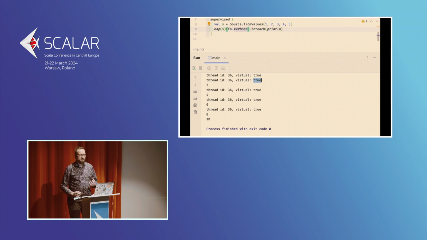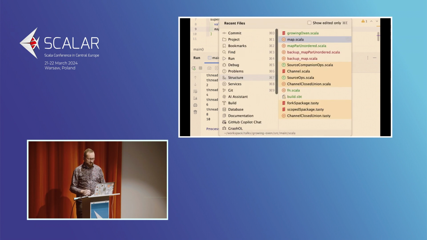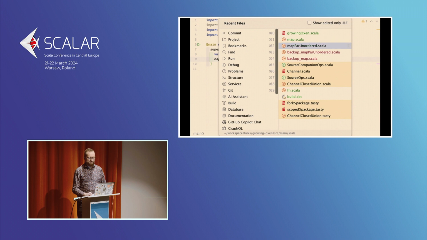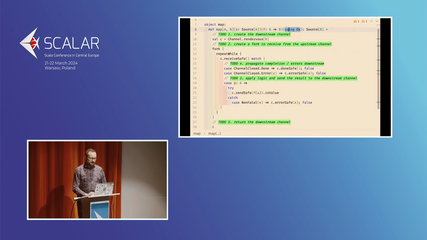So this was for the basic variant, how to implement probably the most basic operator, which is map. Now I want to go a step further and see how we can introduce some more concurrency here. So what we would like to do now is to implement a mapParUnordered operator, which does mapping as well. So in the end, it applies a function, but it can start a number of computations in parallel. And then as soon as any computation is done, the result is sent downstream. So it doesn't maintain the order of the computations started in parallel.